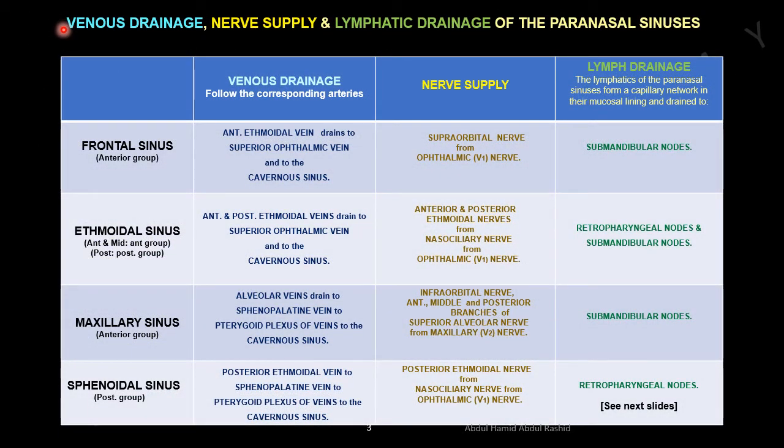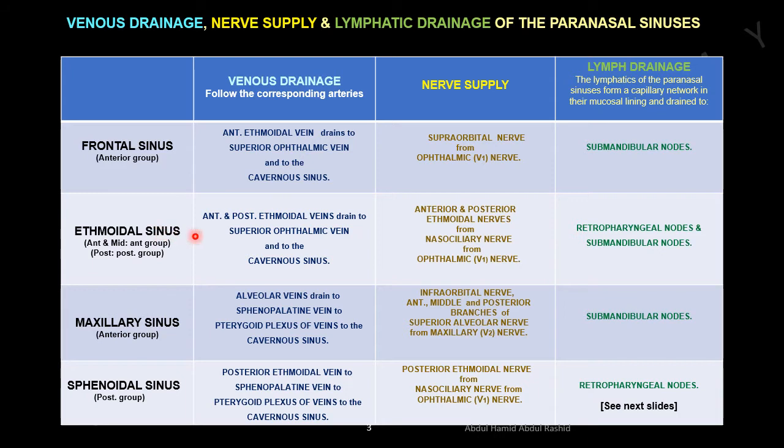Venous drainage, nerve supply, and lymphatic drainage of the paranasal sinuses. This column is about the venous drainage, this is about the nerve supply, and this is about the lymphatic drainage of the paranasal sinuses. They are frontal sinus, ethmoidal sinus, maxillary sinus, and sphenoidal sinus. Venous drainage of the paranasal sinus. Frontal sinus is drained by the anterior ethmoidal vein into the superior ophthalmic vein and finally into the cavernous sinus.